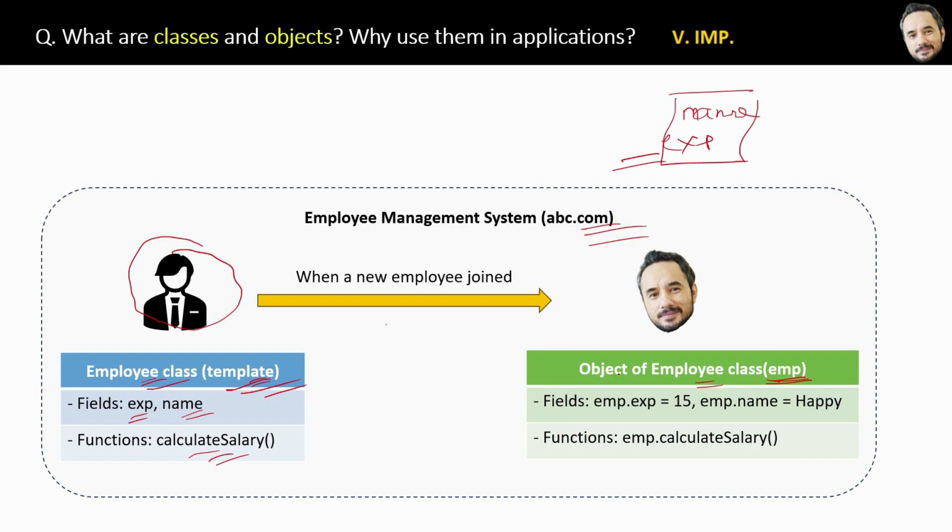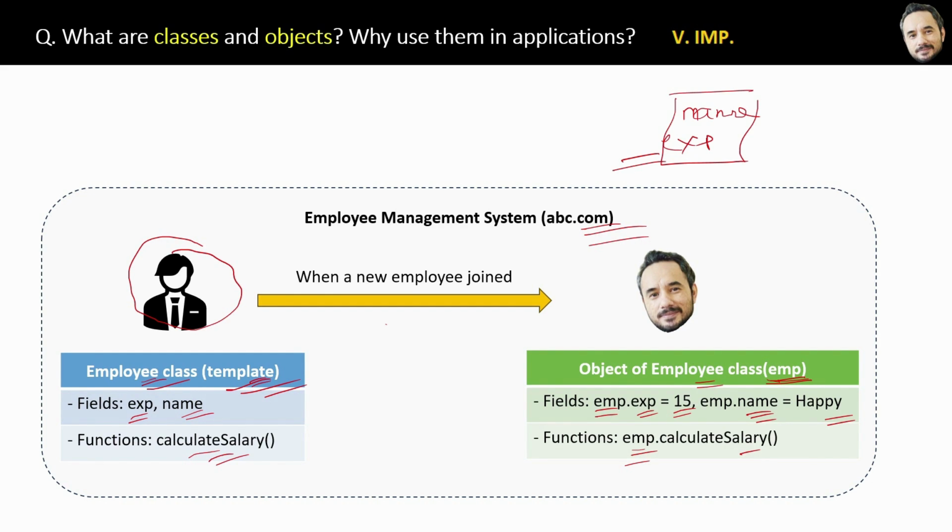And with the help of this emp object, we can set the experience, like emp.experience is equal to 15, emp.name equal to happy, and we can also call the function by using the emp object. Okay, so this is the whole idea of the purpose of the classes and objects.